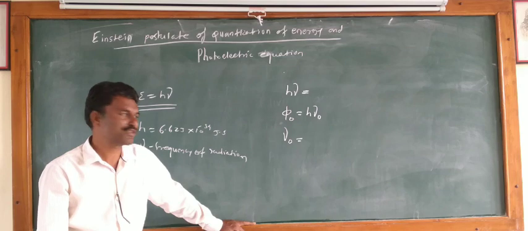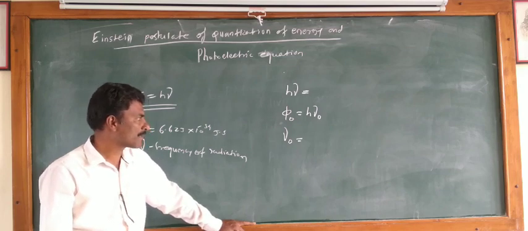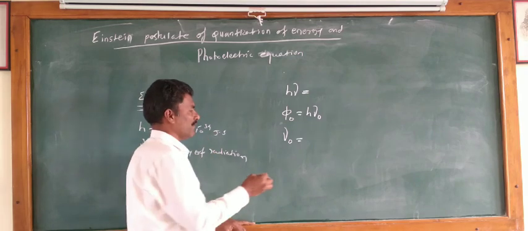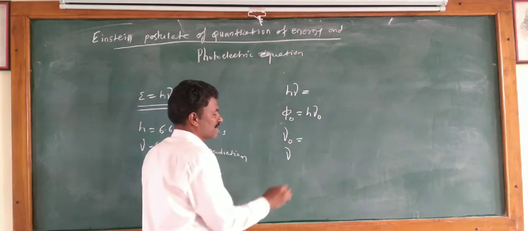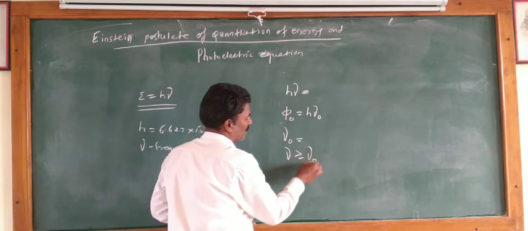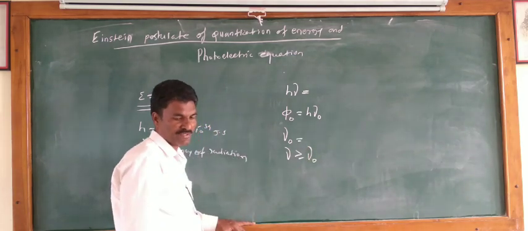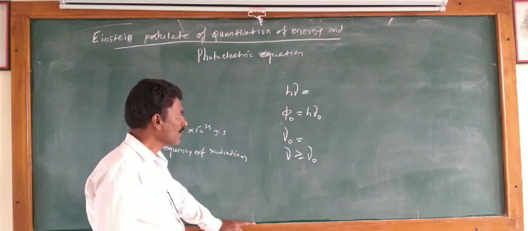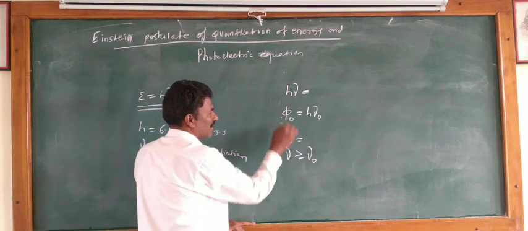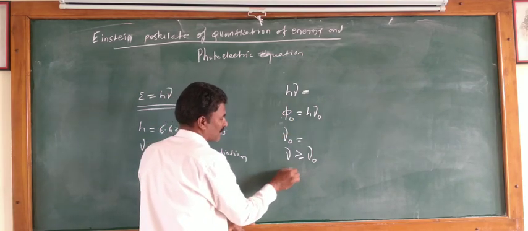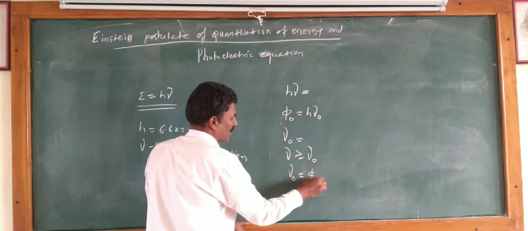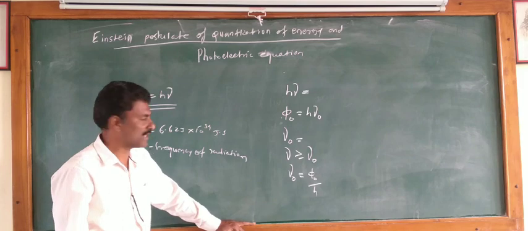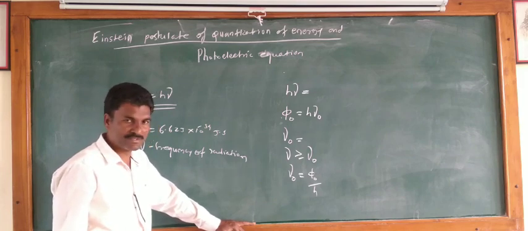Electrons are emitted only when the frequency of incident radiation is greater than or equal to the threshold frequency. From this relation, we write the threshold frequency is equal to the photoelectric work function divided by h, where h is Planck's constant.